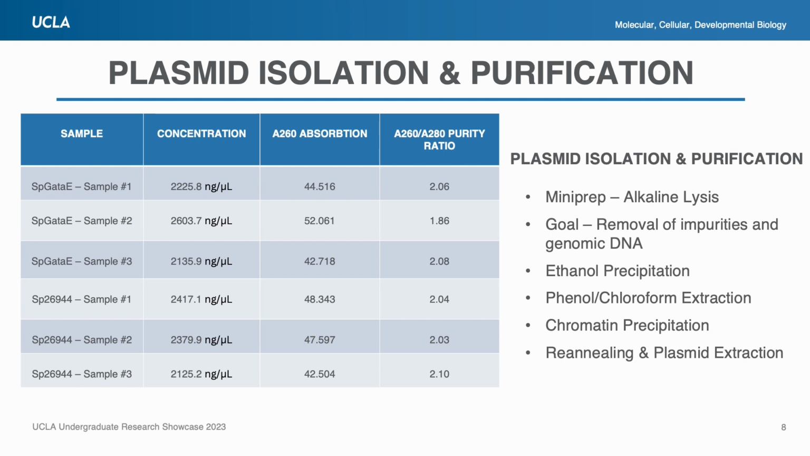The plasmid DNA was then allowed to reanneal before subjecting 3 replicate samples to UV spectroscopy for concentration and purity analysis. The samples were determined to have a DNA concentration ranging from 2,125.2 nanograms per microliter to 2,603.7 nanograms per microliter, along with fractional purity coefficients ranging from 2.86 to 2.10, indicating that all samples were relatively pure with minimal protein or RNA contamination left over.